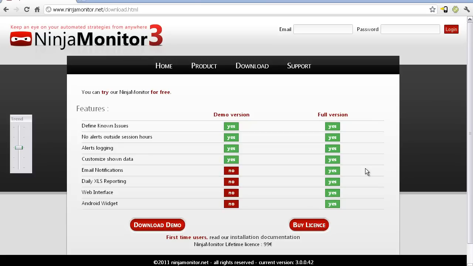Welcome to our first video tutorial. I'm going to show you how to install and configure ninjamonitor for the first time. We'll start with the very basic setup, and in later videos we'll be going more in depth with the options.